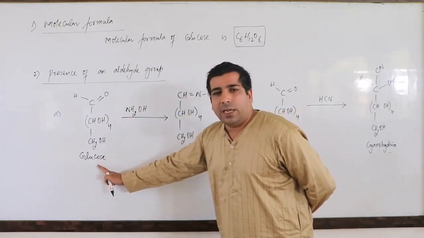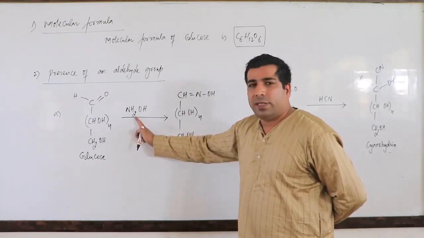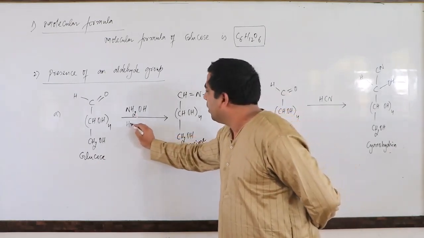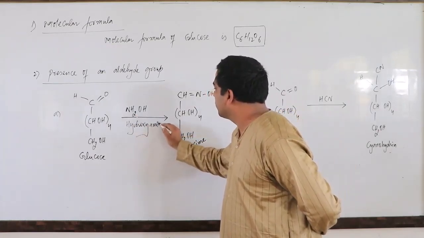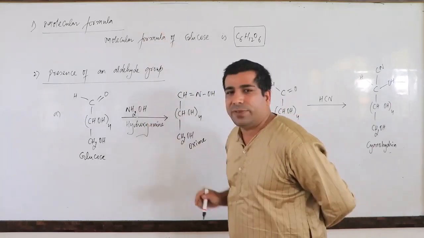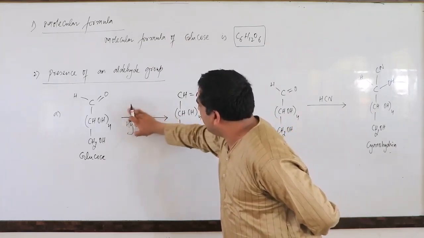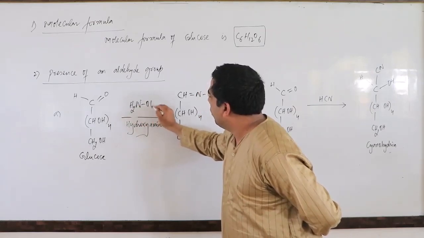I am taking a glucose molecule and making it interact with hydroxylamine. NH2OH is known as hydroxylamine. You can write this hydroxylamine in this way to understand the concept. NH2OH, like this.